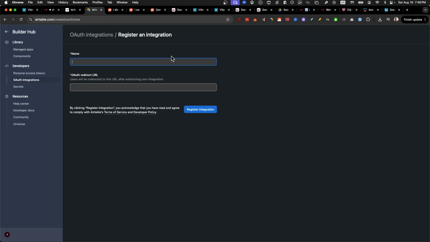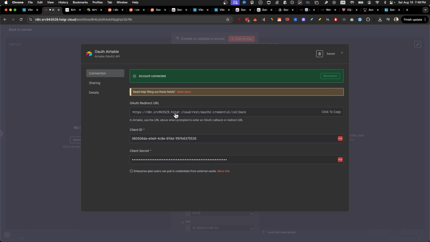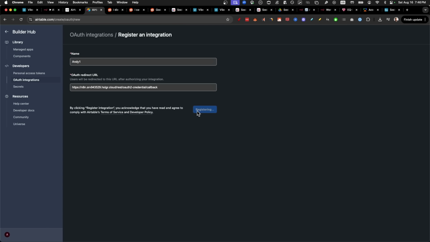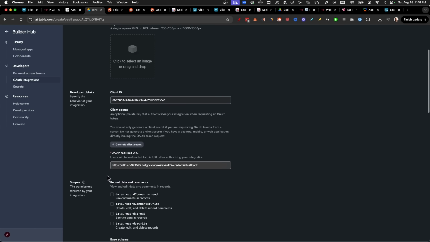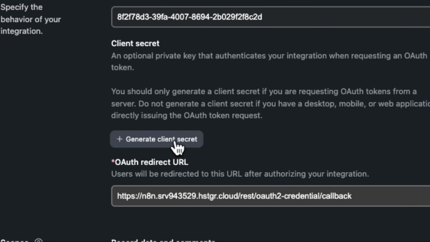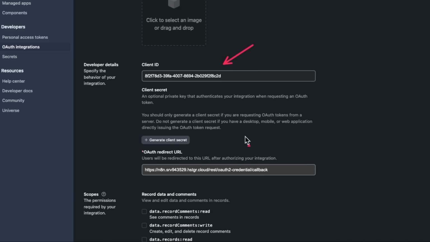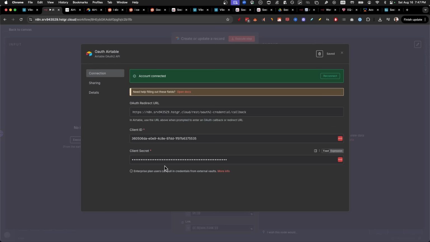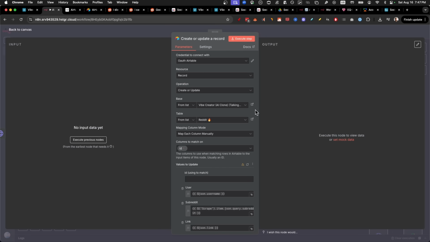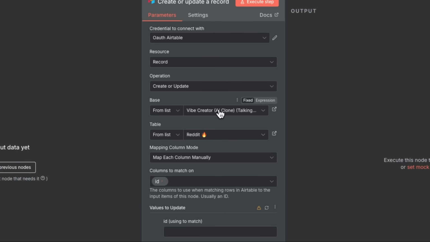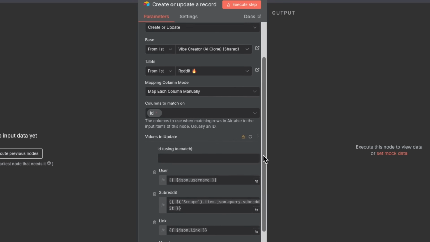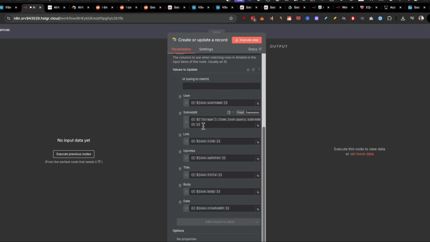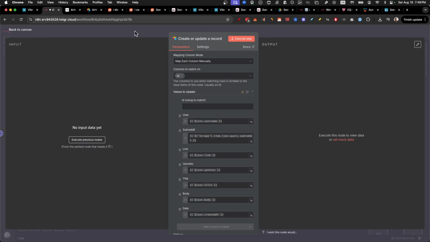Write a name here. In the OAuth redirect, just use this one. Paste it, register integration. Then you have a client ID right here. And something you might miss is this generate client secret. But just paste the client ID and the client secret into n8n and you're good to go. All you've got to do then is change the base from the name that we have to the duplicated one that you have selected. And that's pretty much all you've got to do. It should be automatically set up for you and you just set up your first scraper.